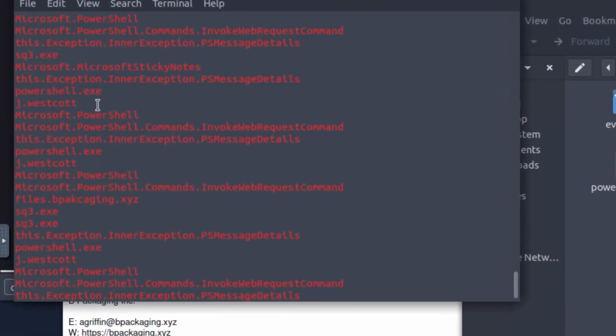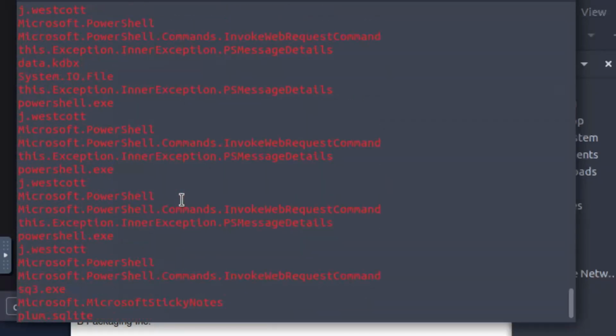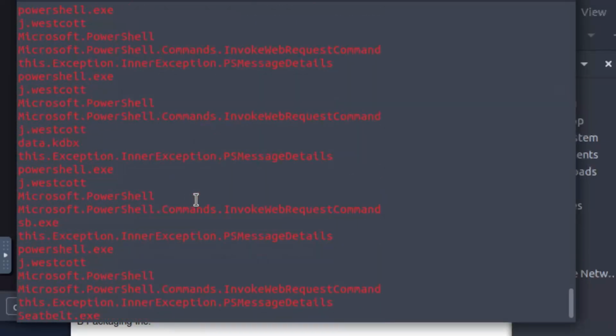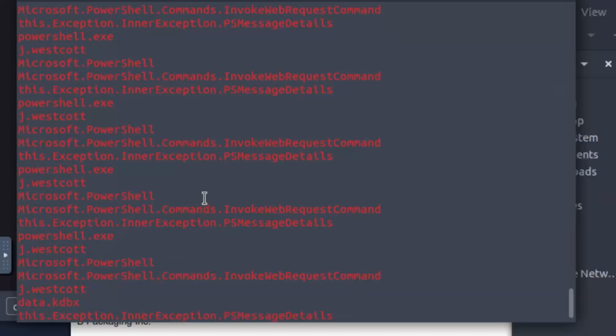I want to say for sure it's going to be files.bpackaging.xyz. So instead of manually sifting and sorting through the rest of these outputs, I'm going to add one more grep.